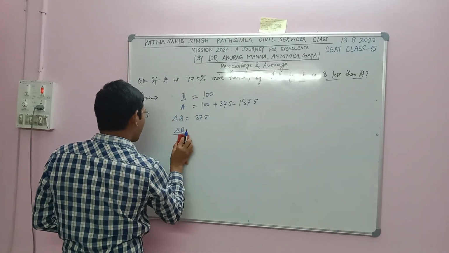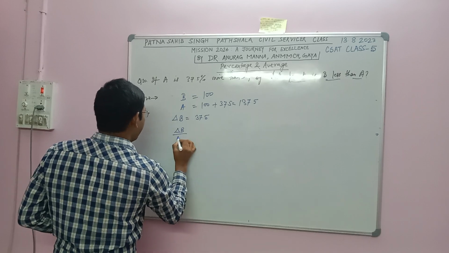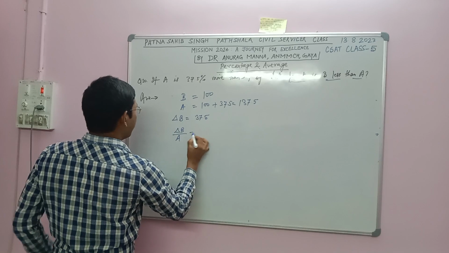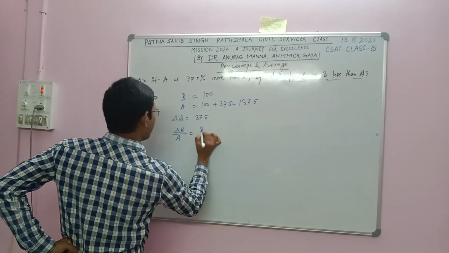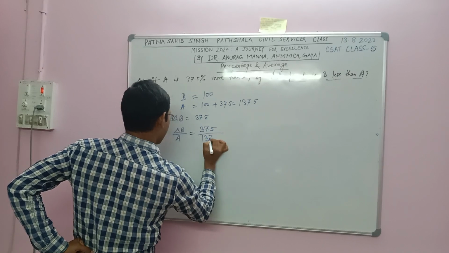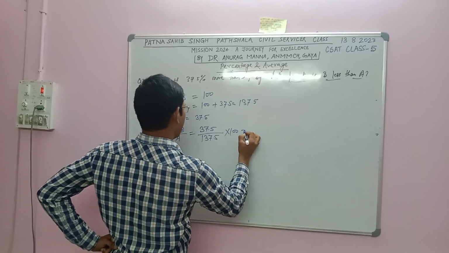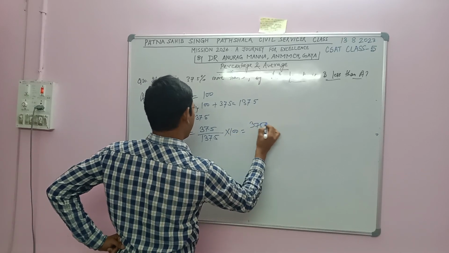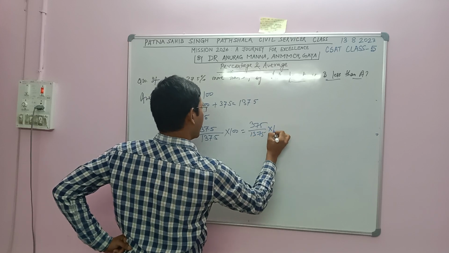It means we will have to calculate delta by A, means how much B is less in comparison to A. So this will be 37.5 divided by 137.5 into 100, that is 375 by 1375 into 100.